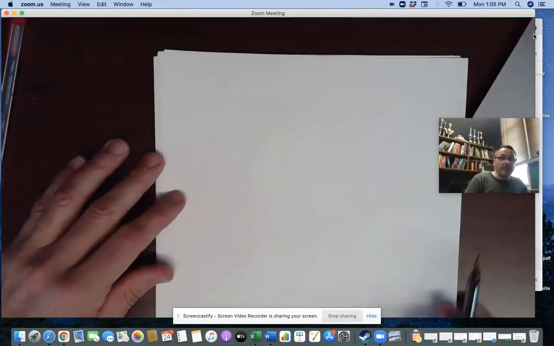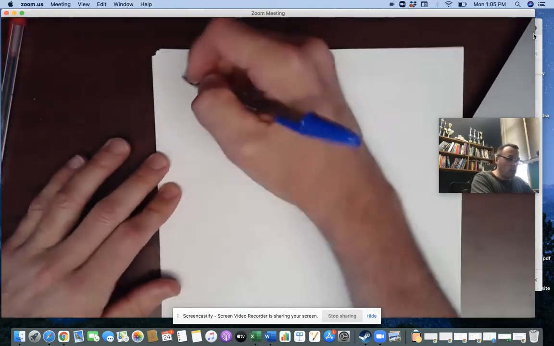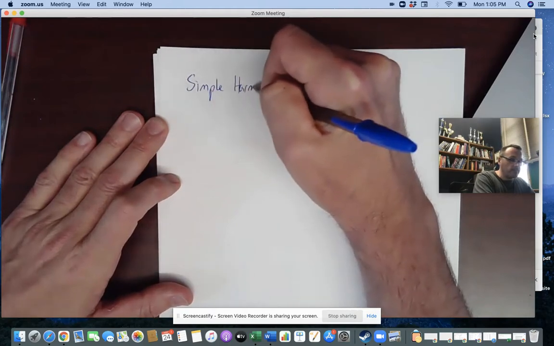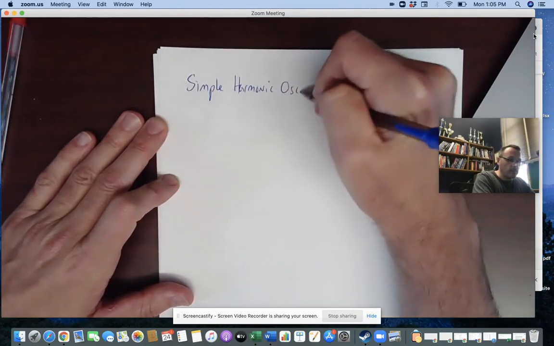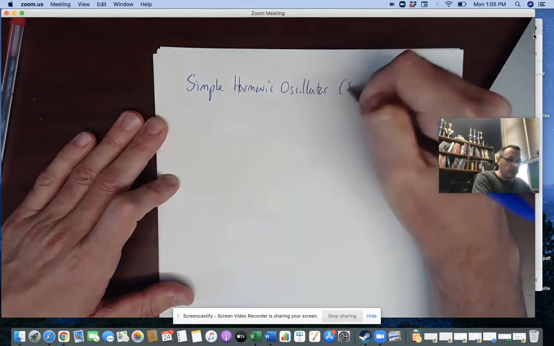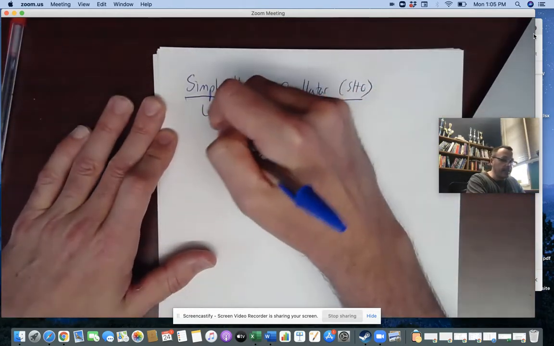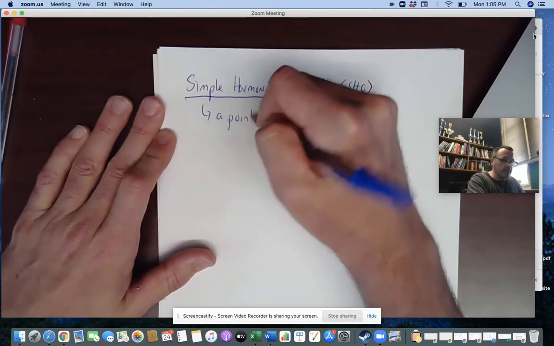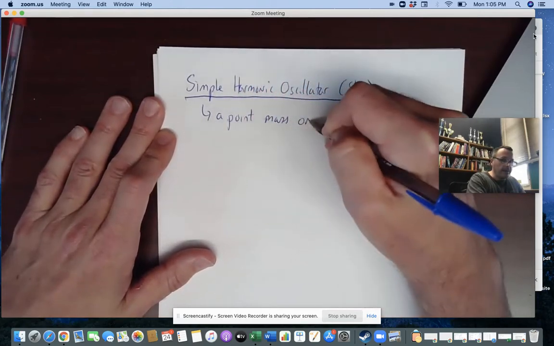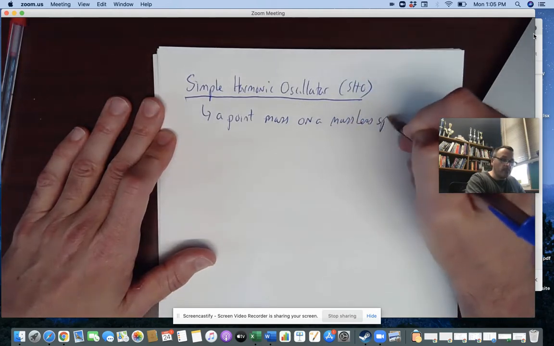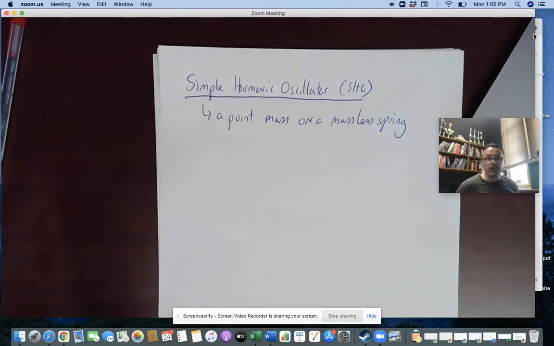So let's talk about the simplest simple harmonic motion. We're going to call it the simple harmonic oscillator, or SHO for short. The simple harmonic oscillator is a point mass on a massless spring. Okay. So that's going to be what this is, a point mass on a massless spring.